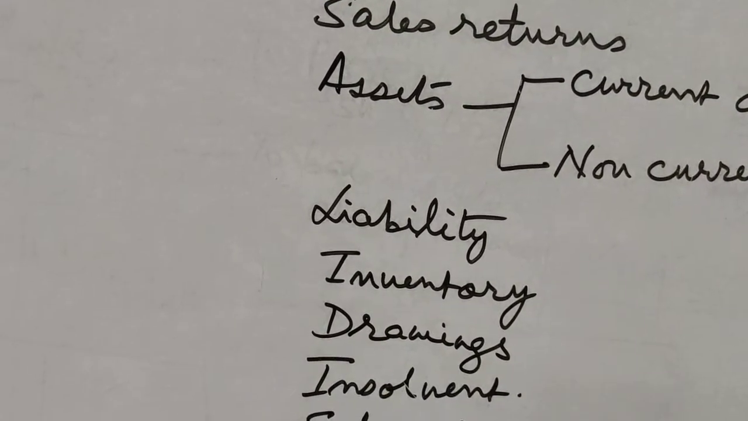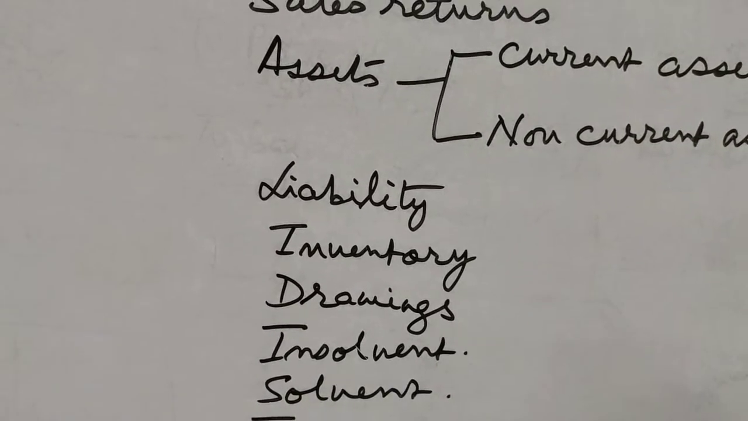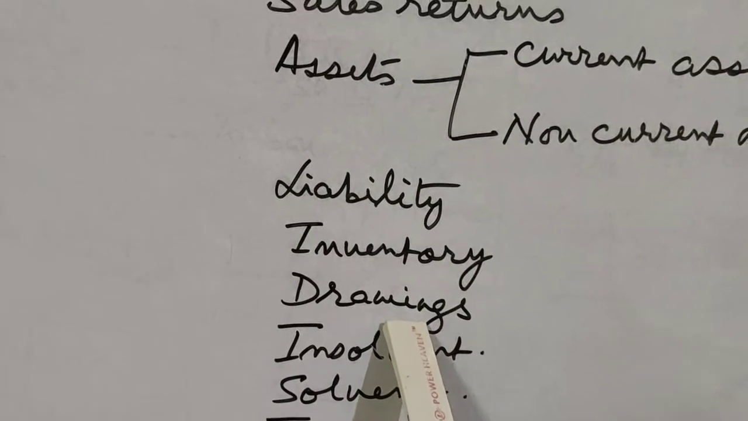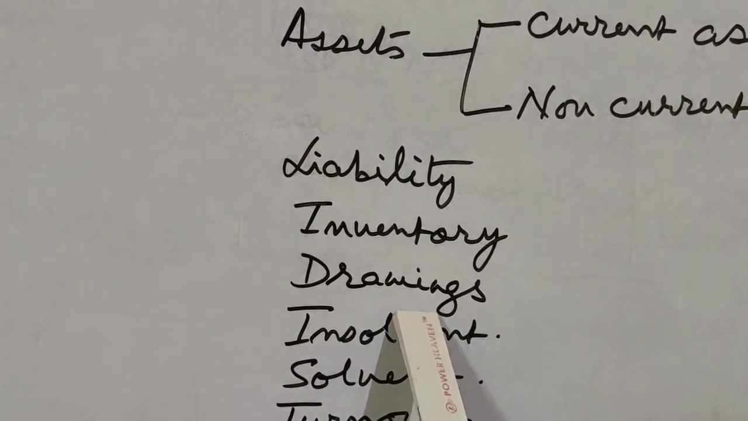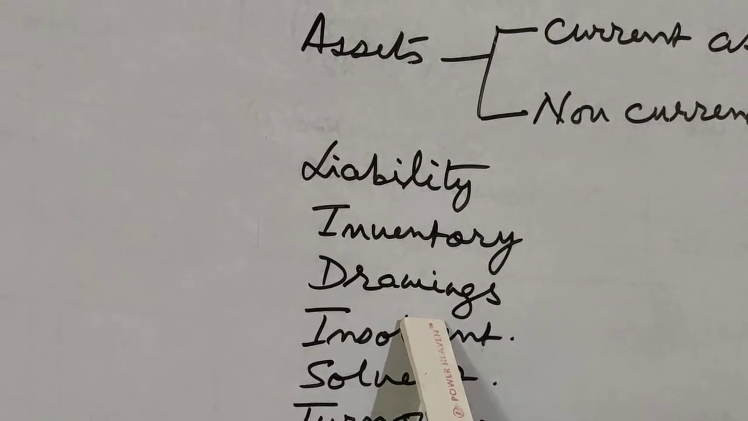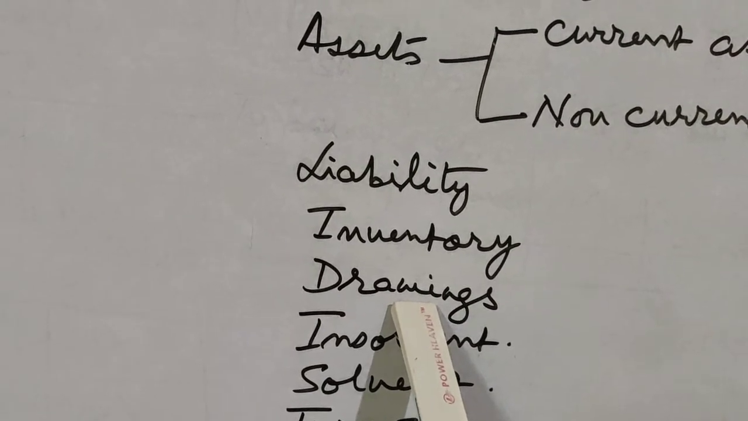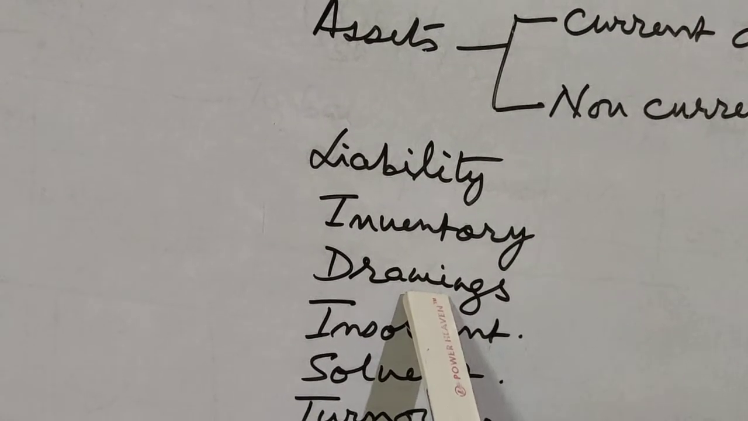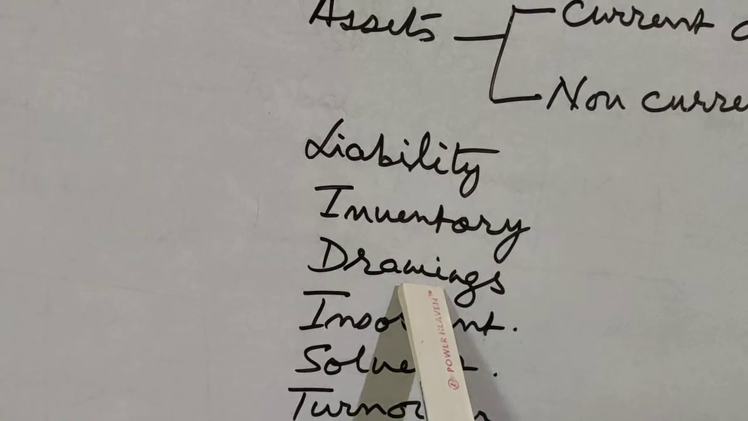In accounts, generally the business and the owner of the business are considered separate. So when the owner of the business takes out goods or cash from the business for his own personal use, that is termed as drawings. Once again, if the owner or the proprietor of the business takes out goods or cash from the business for his own personal use, not for the use of the business, then that will be termed as drawings.